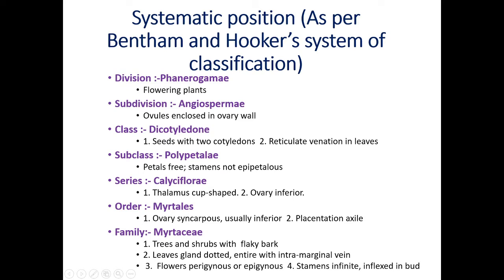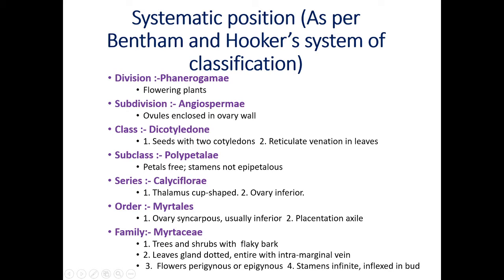Now, Series Caliciflorae. The reason is that the thalamus is cup-shaped. That means if you observe the flower, you will get the cup-shaped thalamus on which the floral whorls arise. Ovary inferior. Due to the presence of the cup-shaped thalamus, it is attached to the ovary. That's why there is no place for the origin of other floral whorls. They arise from the top of the ovary. This is called inferior ovary. We have studied there are 3 types of ovary: superior ovary, inferior ovary, and semi-inferior ovary. In this family, we will get inferior ovary.